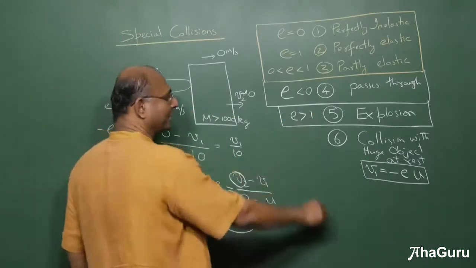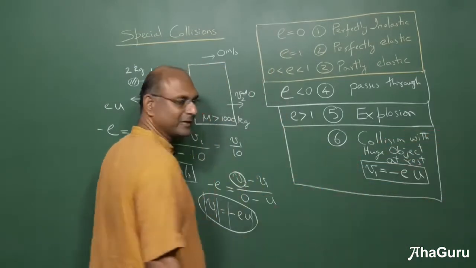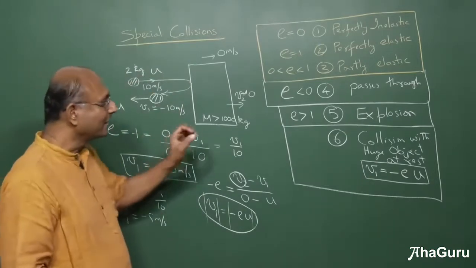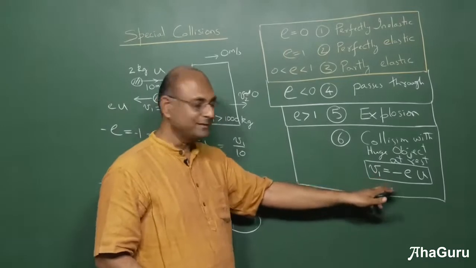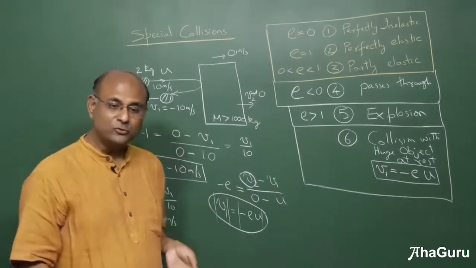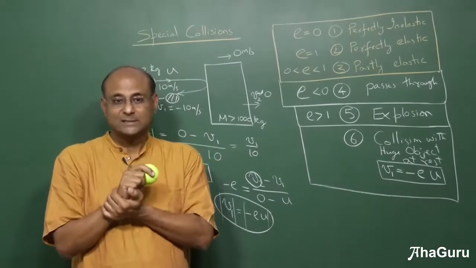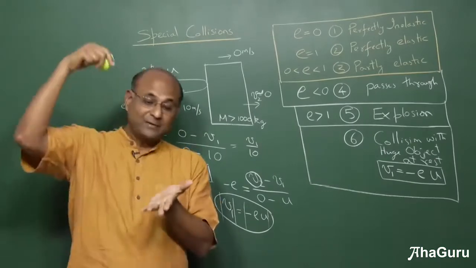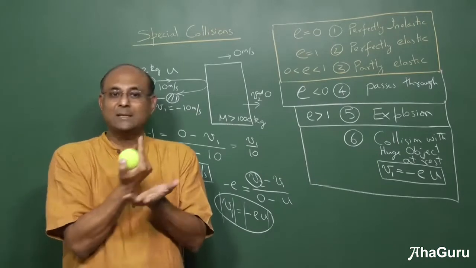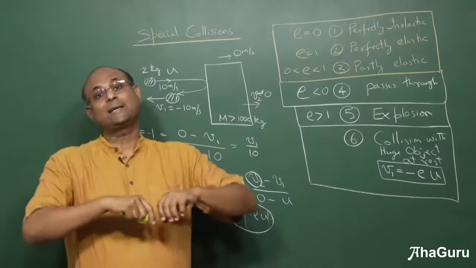In this context, we can calculate E, but we don't want to calculate E here. The important thing I want you to keep here, because I'm assuming that you know E, is that it's a regular collision kind of question. Now E is between 0 and 1, as always. So where will you use such a problem? If I take a ball and it hits the ground, and I'm telling you the coefficient of restitution is 0.3, if it hits with 10 meters per second, it will bounce back with 0.3 times 10, so that is 3 meters per second. Next time it comes back and hits at 3 meters per second, 0.3 times 3.